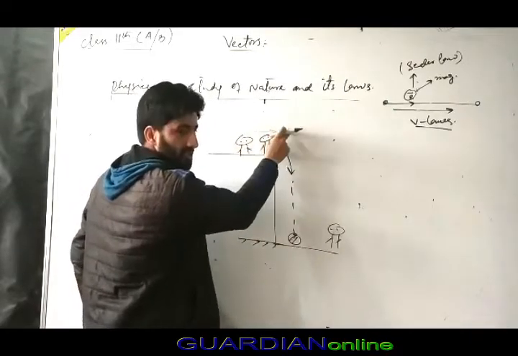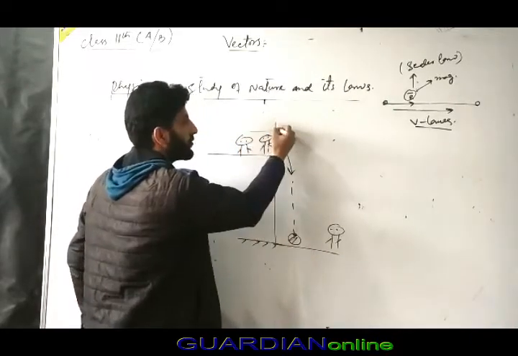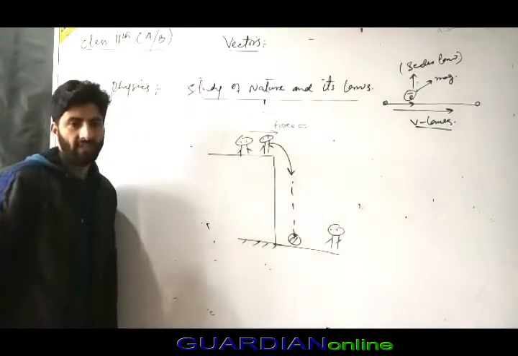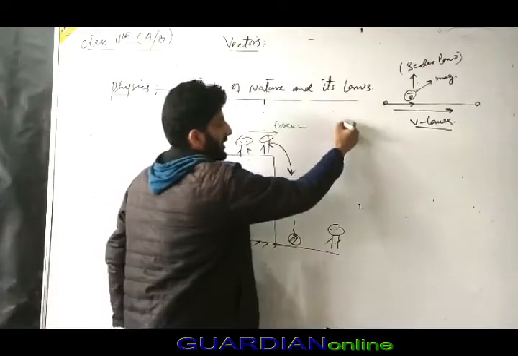Say a man in this direction can exert a force. We know force has a magnitude, with physical dimensions of newtons.